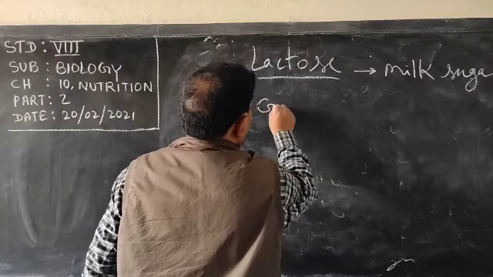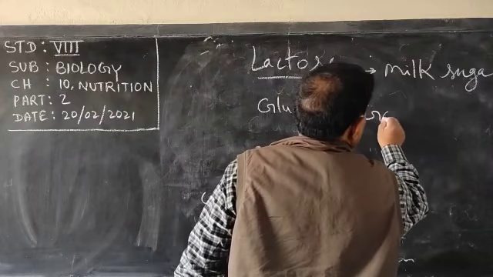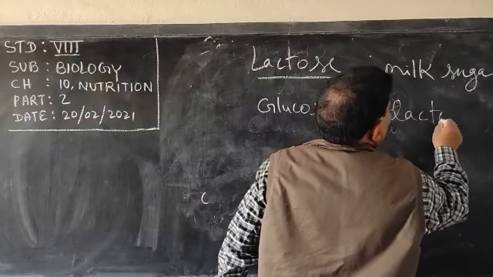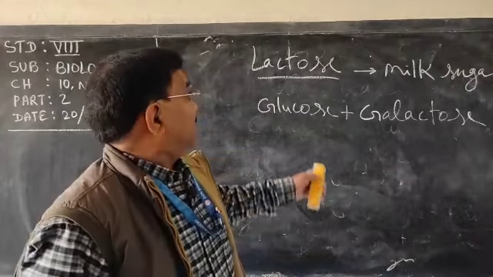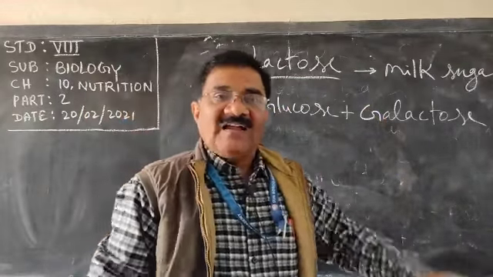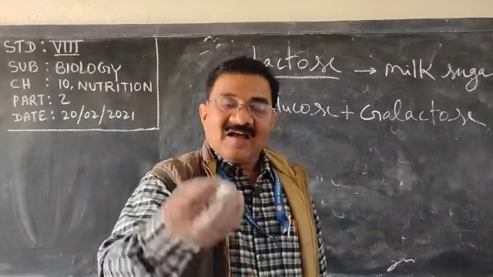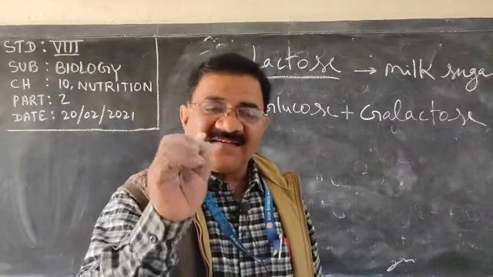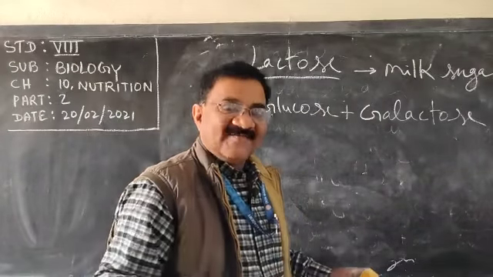Here glucose plus galactose. When these two sugars are added, lactose becomes, and lactose is present in milk. So when we drink milk, it tastes a little bit sweet. So that part is clear.